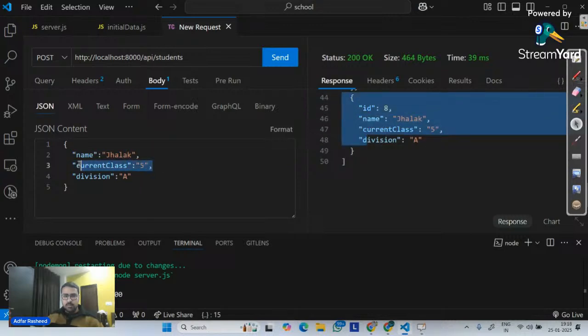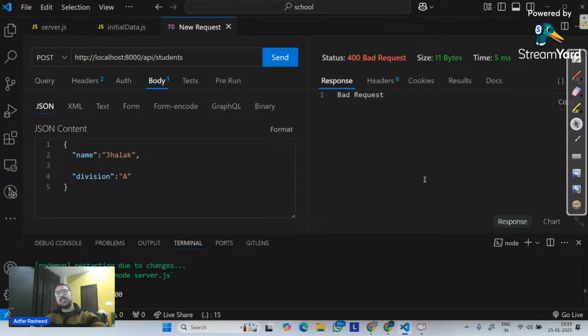But what if I will remove this? So if I remove this, try to make a send request, it says bad request. It's again similar logic. I hope this makes complete sense.